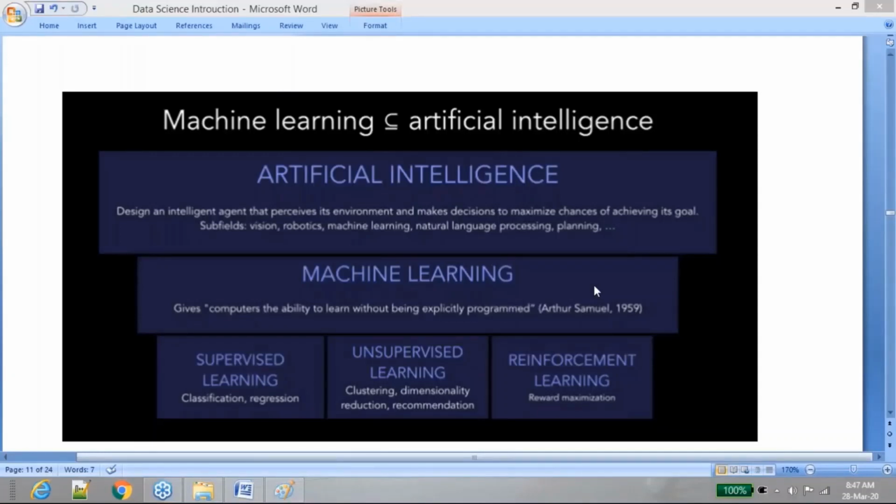Based on the type of data that we feed to a machine learning algorithm, and based on the output that we want to produce out of the machine learning algorithm, machine learning algorithms are again categorized into three categories, which are called supervised learning, unsupervised learning, and reinforcement learning. So what is supervised learning? What is unsupervised learning? Let's try to understand that at a high level.